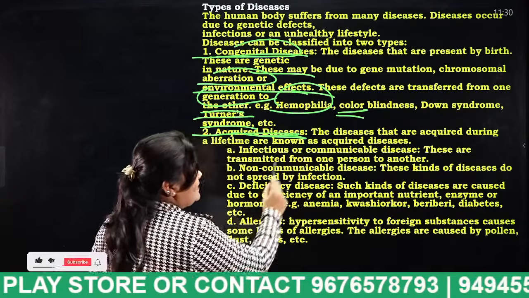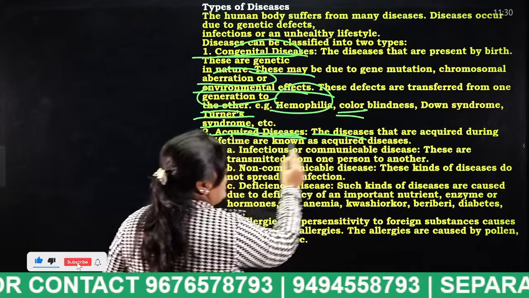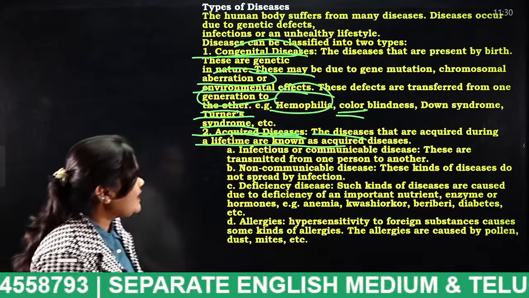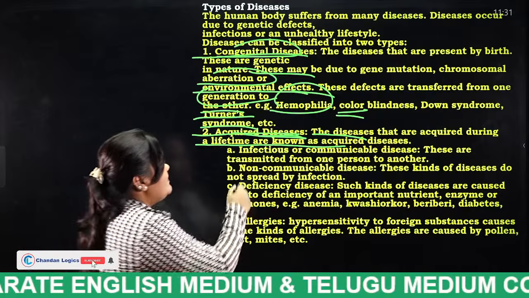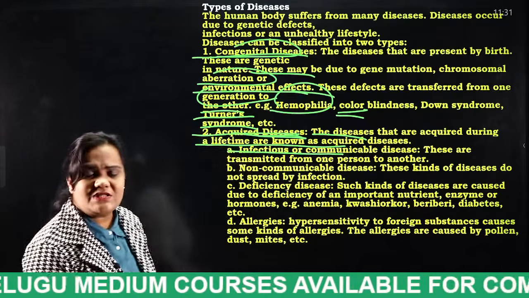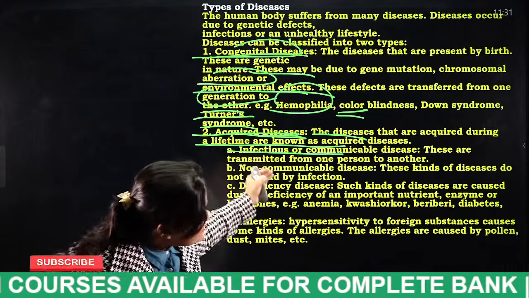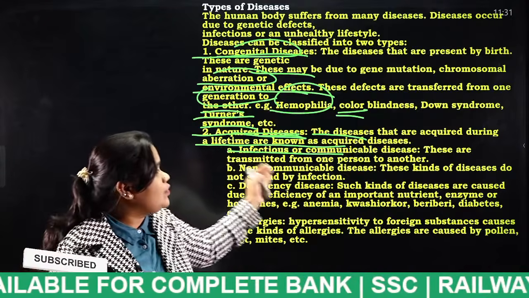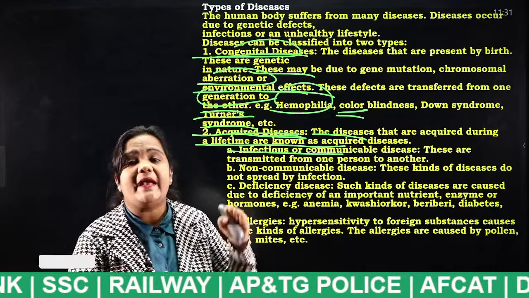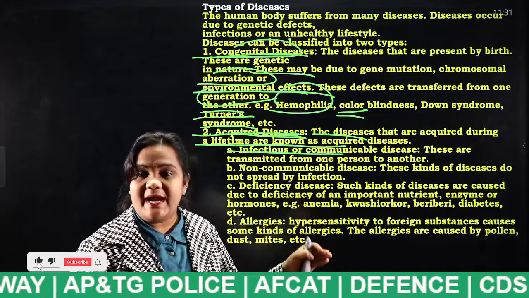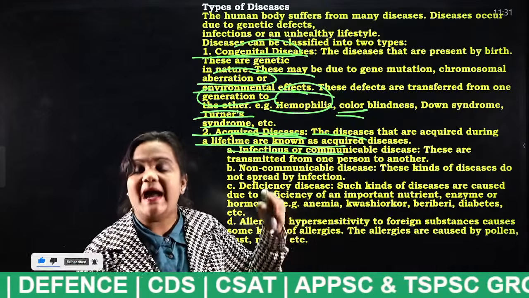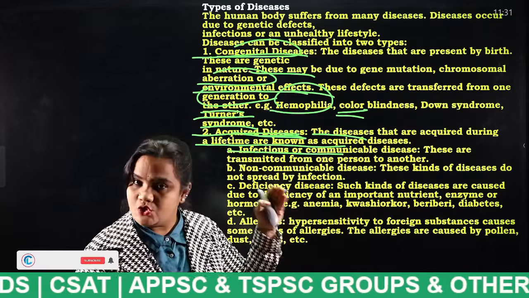Acquired diseases are nothing but what, students? Diseases that are acquired during a lifetime are known as acquired diseases. For example, a woman or a man after reaching the age of 45 to 50 may be attacked with high BP or with sugar, diabetes.